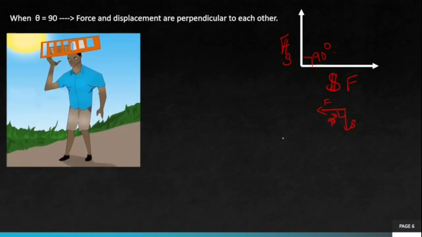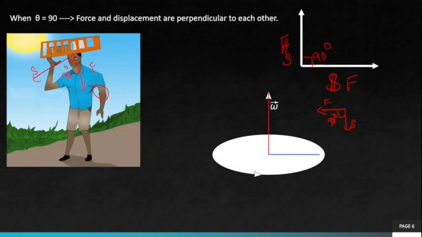Example: a person is carrying a load on his head and he is moving. So the force of gravity is in the downward direction and his movement is normal to it, perpendicular to it. So the angle between force and displacement is 90 degree. So in this case, work done by gravity is 0 because the angle is 90.